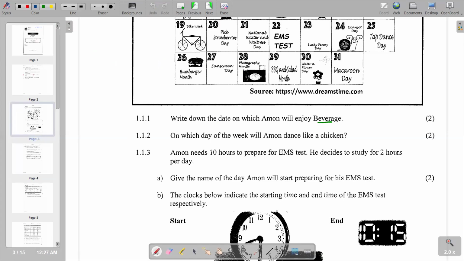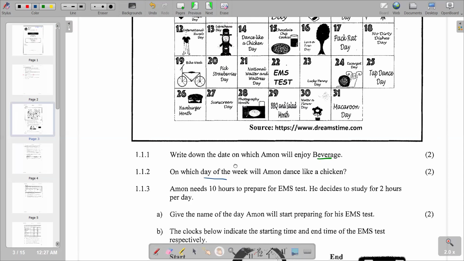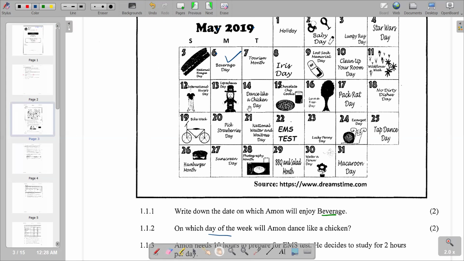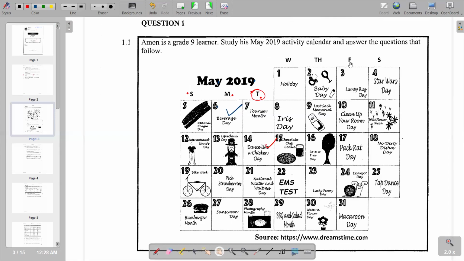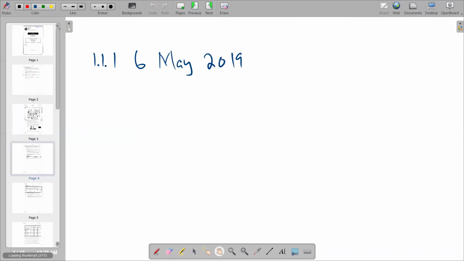Going to the next question, 1.1.2. It says: on which day of the week will Amon dance like a chicken? The key point is that we are going to choose from Monday to Saturday. I will go to our information to see where Amon dances like a chicken. On the 14th, that's where we have that information. If you go vertically up, remember here is Sunday, Monday, Tuesday, and going up you'll see Wednesday, Thursday, Friday, Saturday. So obviously it becomes Tuesday. So 1.1.2, we are saying Tuesday.